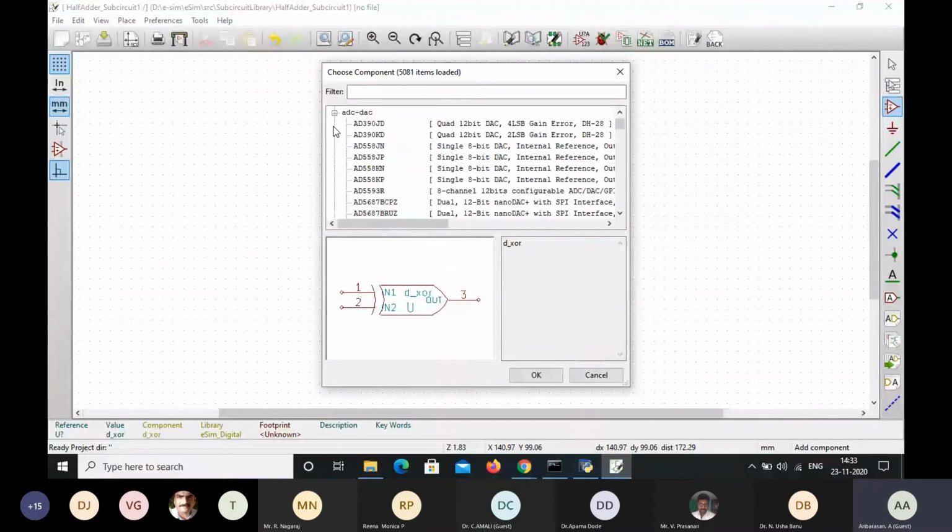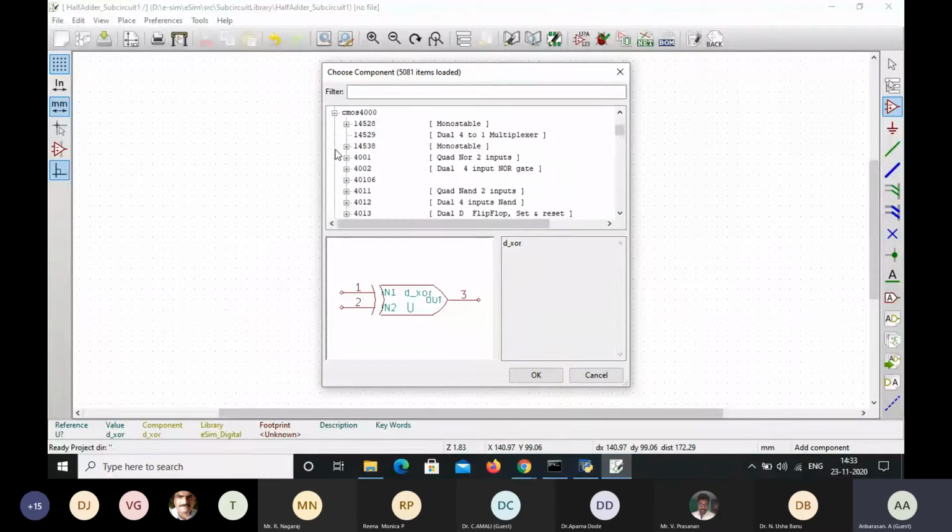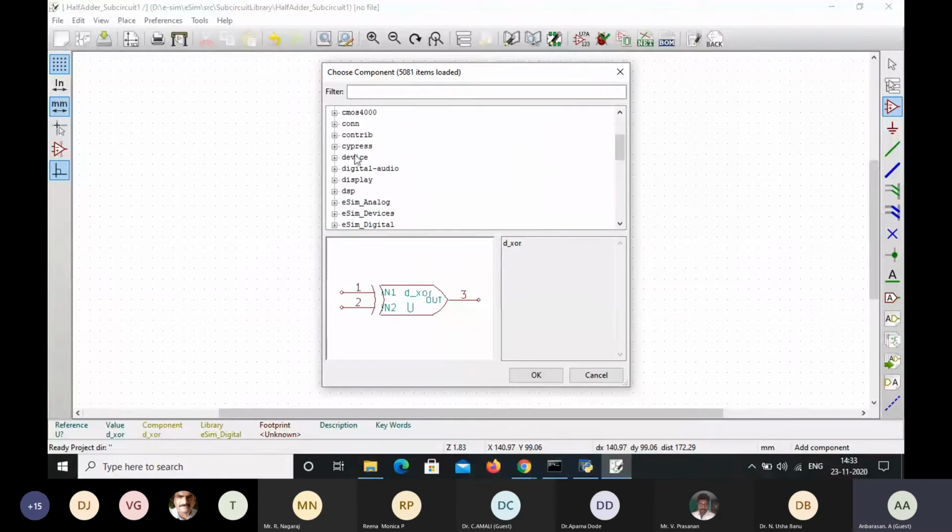So this ADC DAC is a digital to analog and analog to digital converter, and then various analog to digital converter bridges are available. And this is analog switches, Atmel, audio, CMOS 4000. So likewise, here which consists of various components: CPRES, device, digital audio, display, DSP. So here we are going to use this eSim devices only. So these are the various components which are available in this option. But here we are going to select from this eSim digital only.